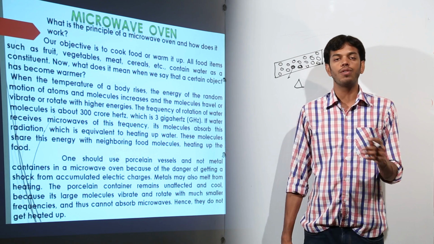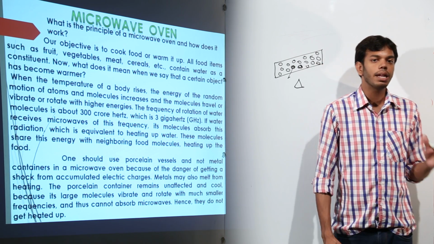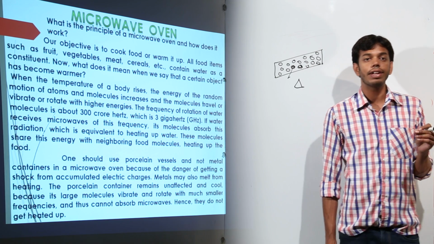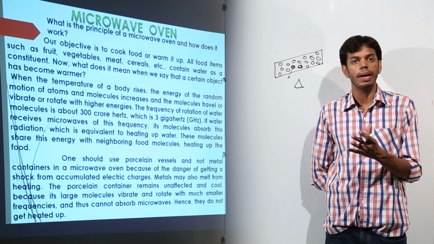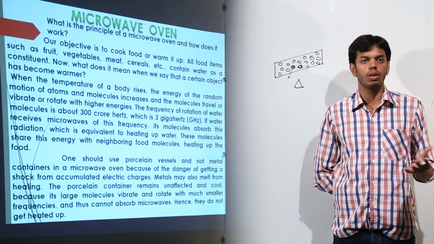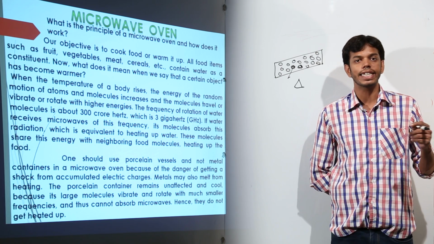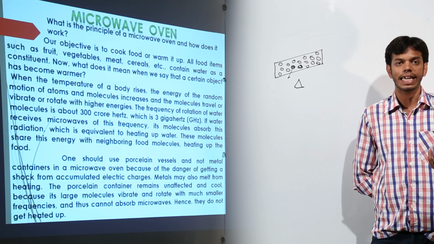So if I place the food in metal bodies, the metal body atoms and molecules, which are very closely packed and smaller in size, will get heated up very fast. The metal can melt, it can damage the whole microwave, and in fact it can do one more thing: charge can get accumulated on the metal body, due to which we can get a shock.